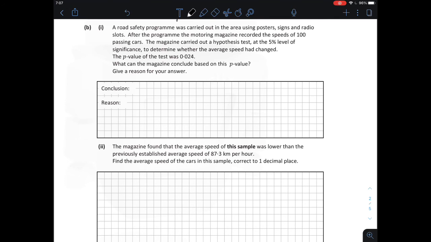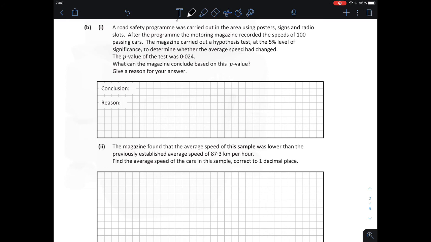Okay, looking at B part 1, a road safety programme was carried out in the area using posters, signs and radio slots. After the programme, the motoring magazine recorded the speeds of 100 passing cars. The magazine carried out a hypothesis test at a 5% level of significance to determine whether the average speed had changed. The p-value of the test was 0.024. What can the magazine conclude based on the p-value?